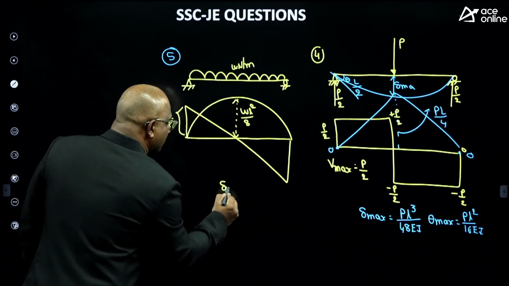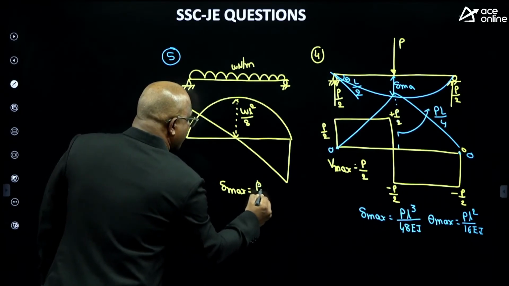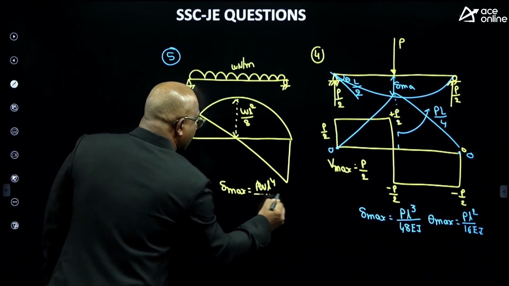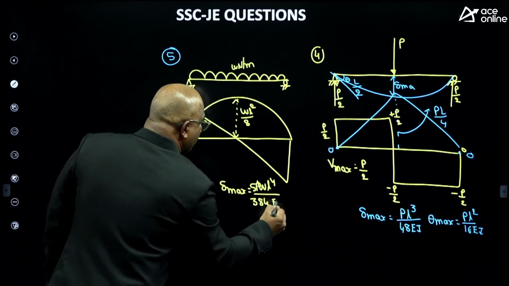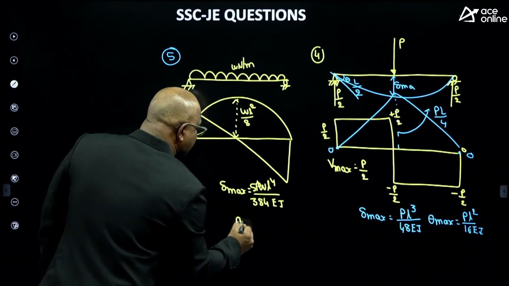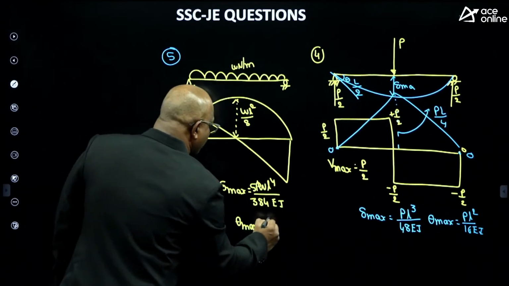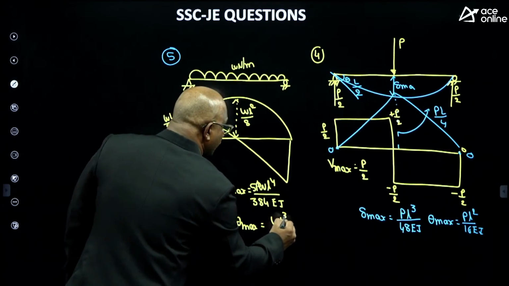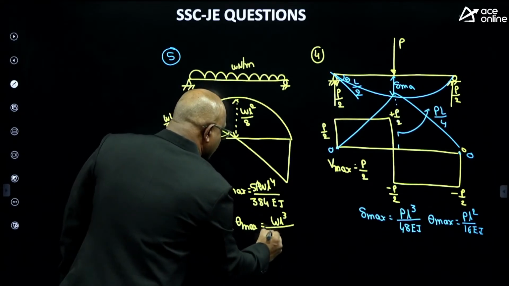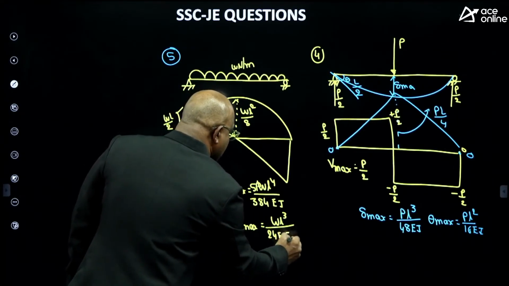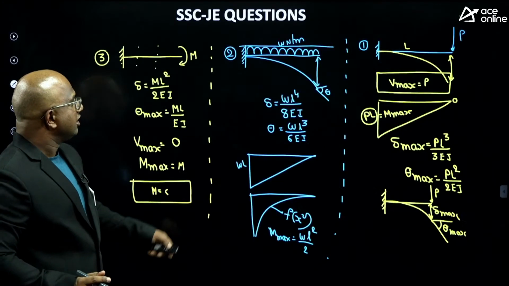Then maximum deflection formula equals 5 W L power 4 by 384 EI, and maximum slope equals WL cube by 24 EI. I'm going to get the maximum slope, guys. Clear everyone? Yes. Now we'll go to the question summary.